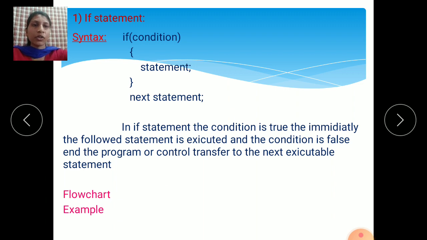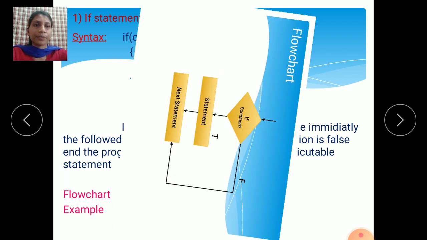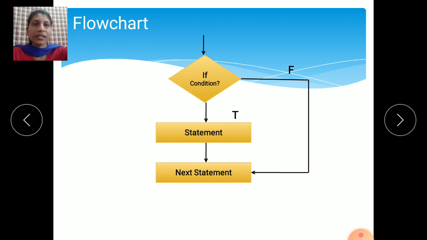We will see here the flowchart of if and examples of if. See here, this is the flowchart of the if statement. Your program starts, then whatever statements you have written there, whatever message you want to print, it will print on the monitor screen. Then write down the condition.